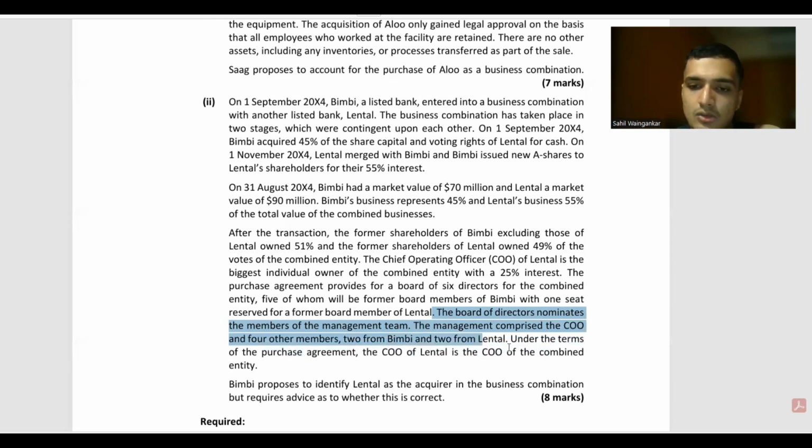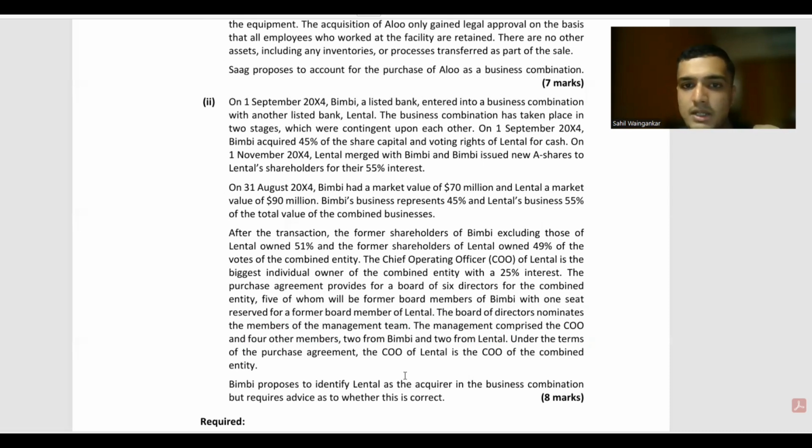Two from Bimbi and two from Lenthal, where an equal share is given. However, the COO of the company is from Lenthal. Under the terms of the agreement, the CEO should be taken into consideration.